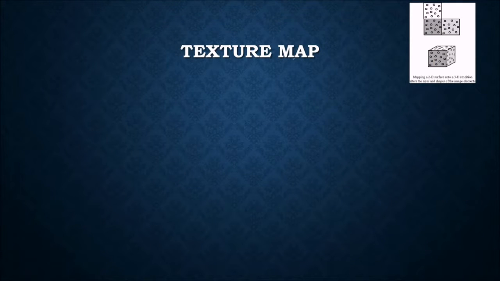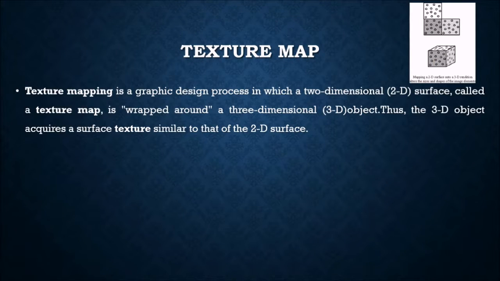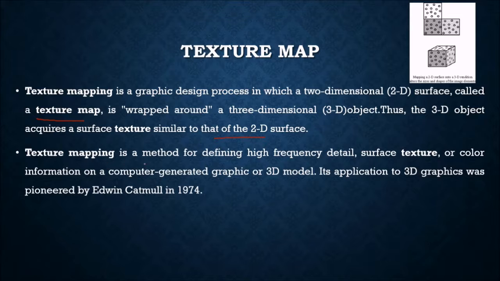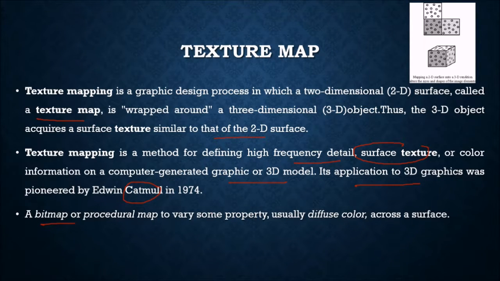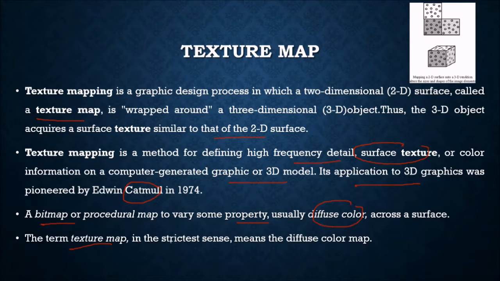What is a texture map? Texture mapping is a graphic design process in which a 2D surface called a texture map is wrapped around a 3D object. So the 3D object acquires a surface texture similar to that of the 2D surface. Texture mapping is a method for defining high frequency detail, surface structure or color information on a computer generated graphic or 3D model. Its application to 3D graphics was pioneered by Edwin Catmull in 1974. A bitmap or a procedural map to vary some property, such as diffuse color, across the surface is also a texture map. The term texture map in the strictest sense means diffuse color map. The texture map is nothing but the diffuse color map.